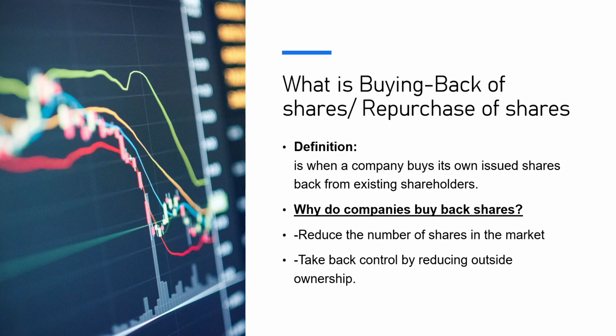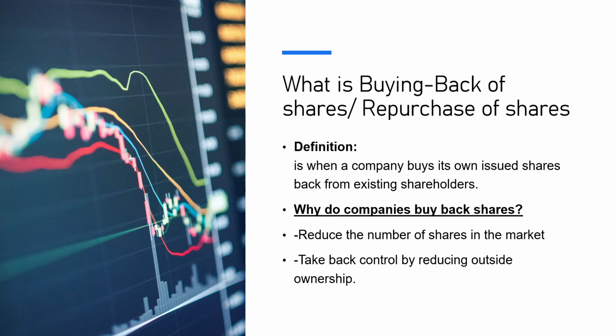So what is buying back of shares, or repurchase of shares? The definition is when a company buys its own issued shares back from existing shareholders.